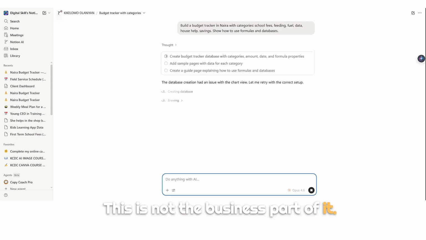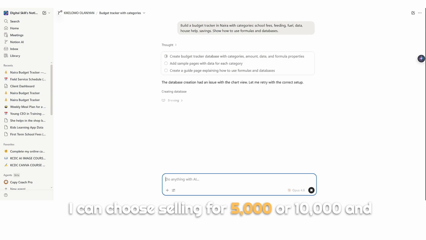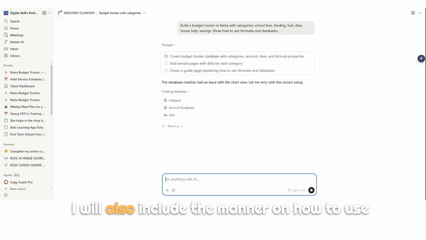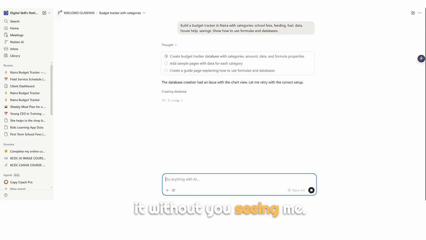This is not the business part of it. I can sell these templates for you. I can choose to sell it for 5,000 or 10,000 naira. And I'll also include the manner on how to use it without you seeing me.